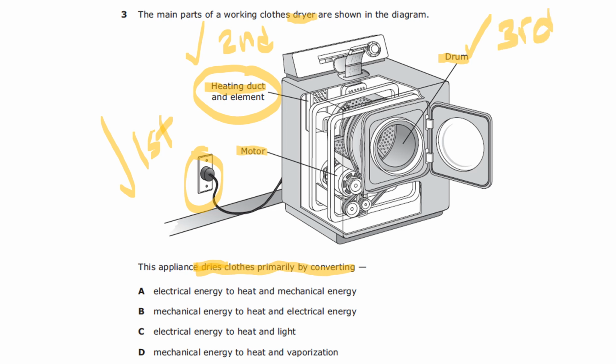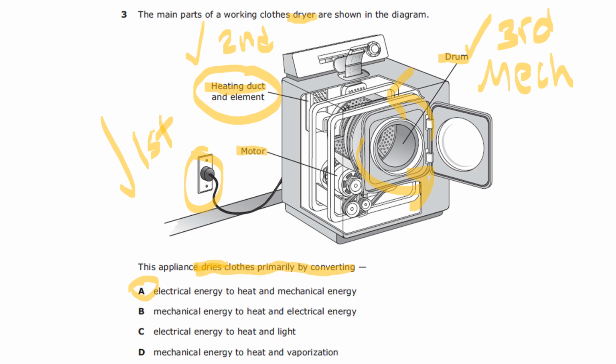And what happens in the drum is the clothes are getting tossed around. So we know that that would be mechanical. So let's see if that fits anything that we have here. Let's start off with A. Electrical energy, yes. To heat energy, thermal, yes. And mechanical energy, yes. So A would be our correct answer.